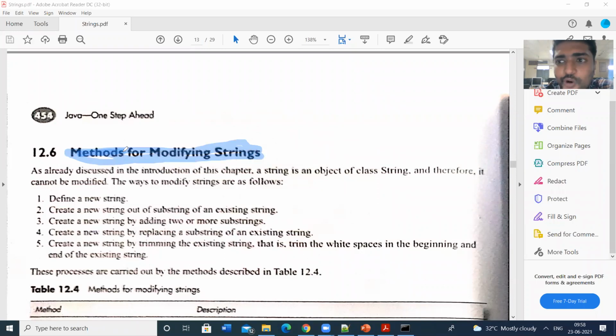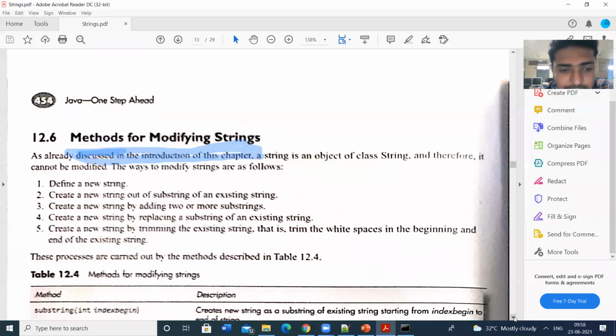Directly, we cannot modify the strings. Why? Because the String class is an immutable class. We cannot edit strings, which means we cannot modify them by using the class String. But we have some provisions to modify that.